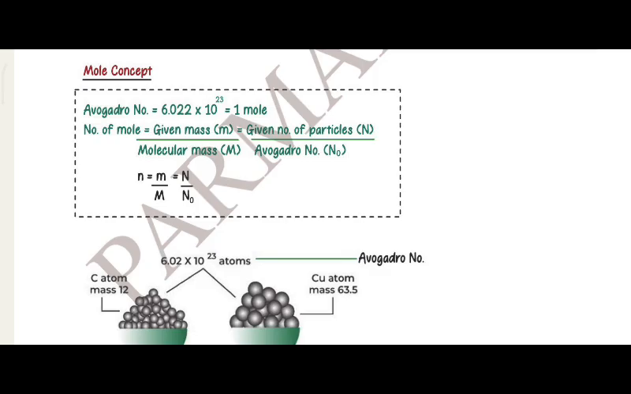Avogadro number 6.022 into 10 power 23 is equal to 1 mole. Number of moles is equal to given mass small m by molecular mass capital M, that is equal to given number of particles capital N by Avogadro number N naught. Small n is equal to small m by capital M, that is equal to capital N by N naught.